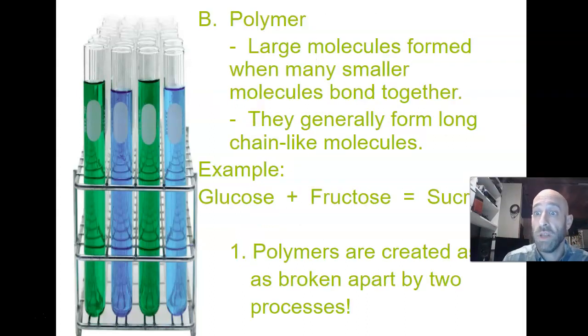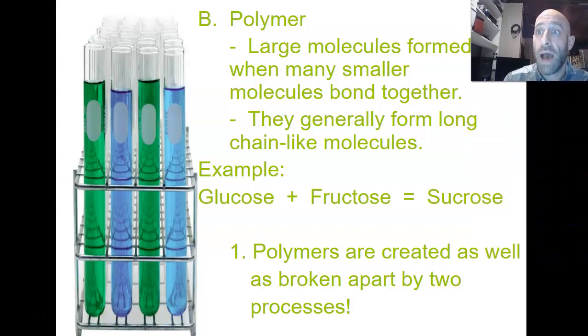Another term you need to know is a polymer. Poly means many. So a polymer is a large macromolecule. A macromolecule can be small or large. A polymer is a very large one. It's formed when you have many smaller ones bonded together, and they usually form long chains. One example would be glucose combining with fructose to make something called sucrose. You might have heard of glucose before, and you probably have heard of sucrose before. Sucrose is sugar. So sucrose would be an example of 2 smaller molecules that bond together. That is called a polymer.